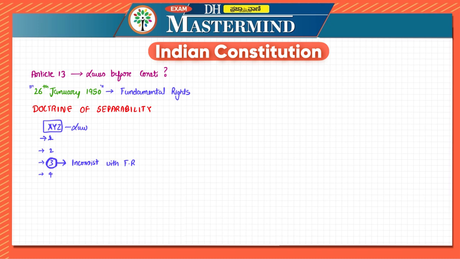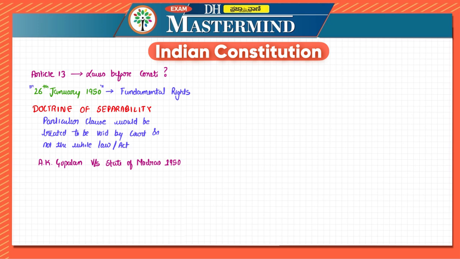In this doctrine of separability, it says that only the particular clause would be treated as invalid. So if XYZ is the law and provision number 3 inside that law is inconsistent with fundamental rights, then only that particular clause would be treated as void by the court of law. So that is the doctrine of separability.